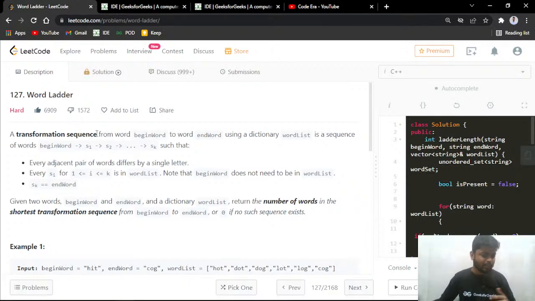So this particular problem is based on two things. Basically, you'll be given a starting word, and you have to convert it into an ending word. So you'll be given a source word from which you will be starting, and then you have to convert it into the destination. That is, you will be given a word and you have to convert it into the desired word by taking some steps. We'll be discussing everything that's been mentioned in the problem.